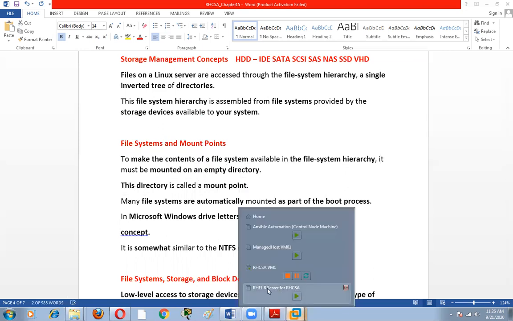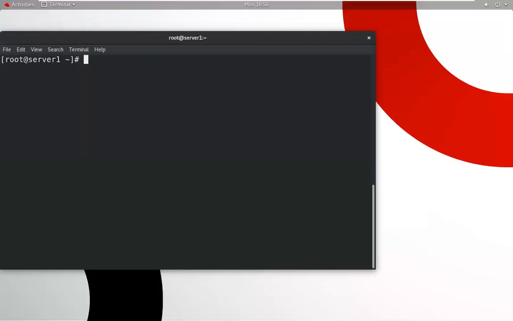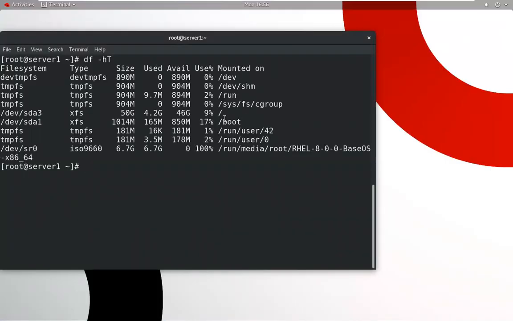So now we can check. Where is the mount point? This is the mount point, slash. This is the mount point, slash boot. This is the mount point, slash run. So this is the partition, and this partition is mounted in which location? This location. Every particular partition should be mounted on a particular folder. So these are the folders. We can check.